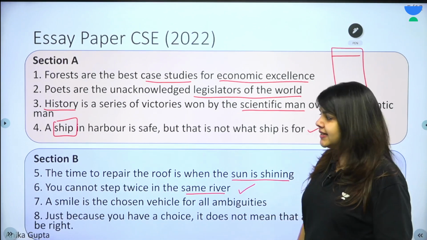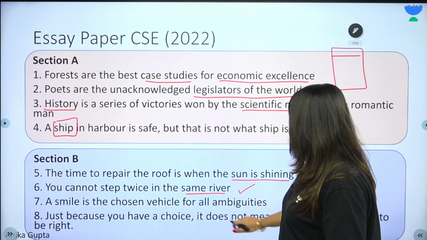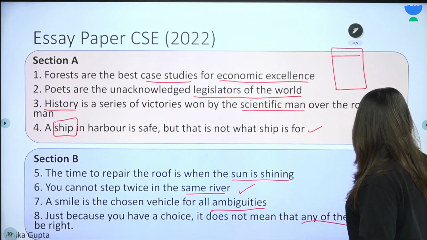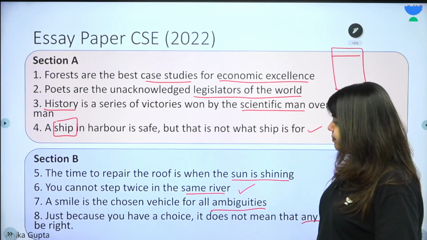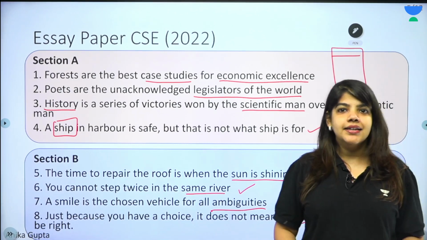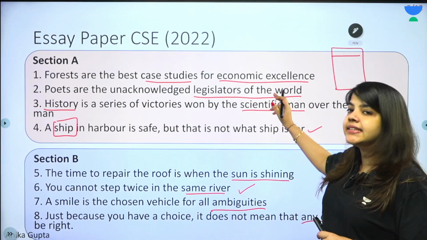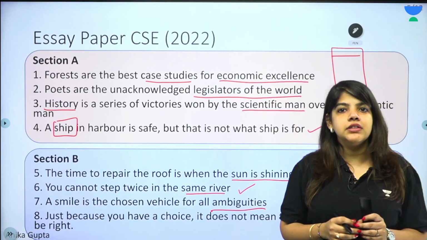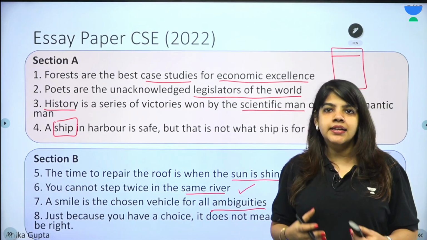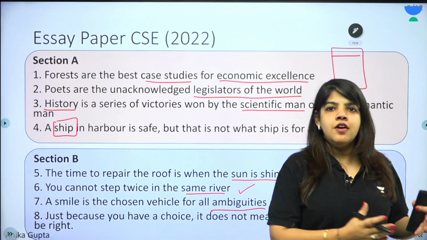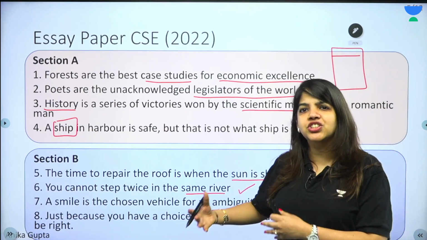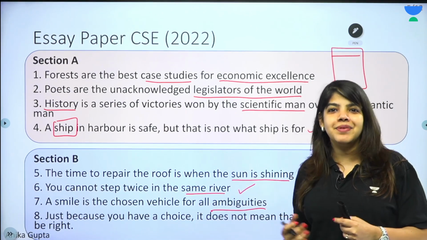Hence, philosophical essays. A smile is the chosen vehicle for all ambiguities. Just because you have a choice does not mean that any of them has to be right. Now we see that both parts of the essay, both sections, have philosophical themes. These are quotes. So this is why it is being said that essay topics have shifted towards philosophical. But you also notice that they are closer to your GS syllabus. It's up to us how we interpret them.